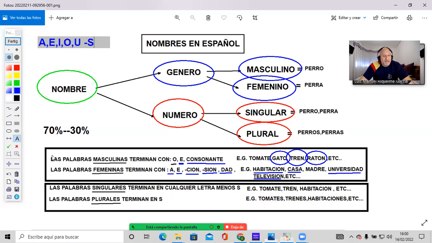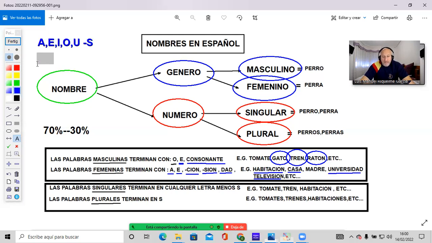But what if the word ends with a consonant? For example, the word tren, that is a train. That is not an A, an E, an I, an O, or a U. So what do we do in those cases? We add an ES. So tren becomes trenes to make it plural.